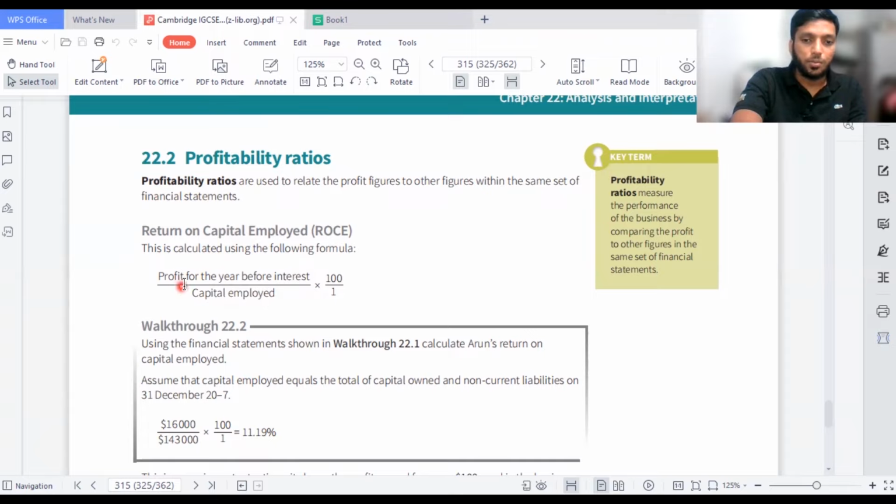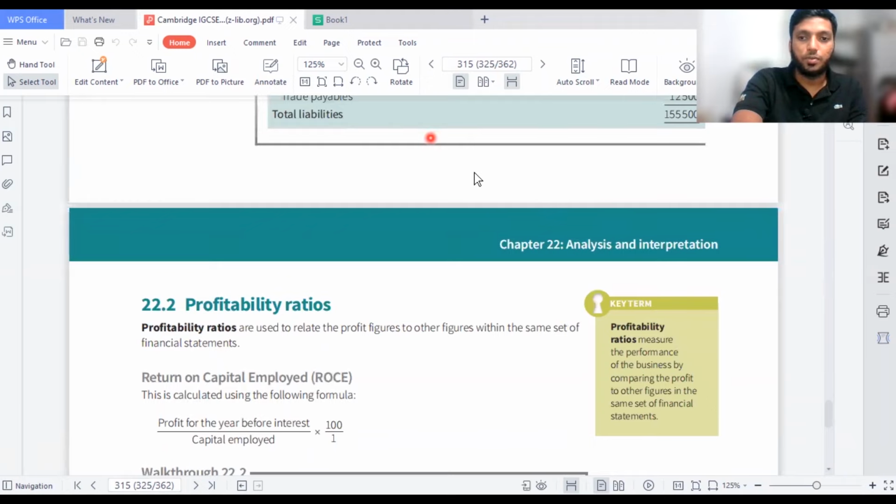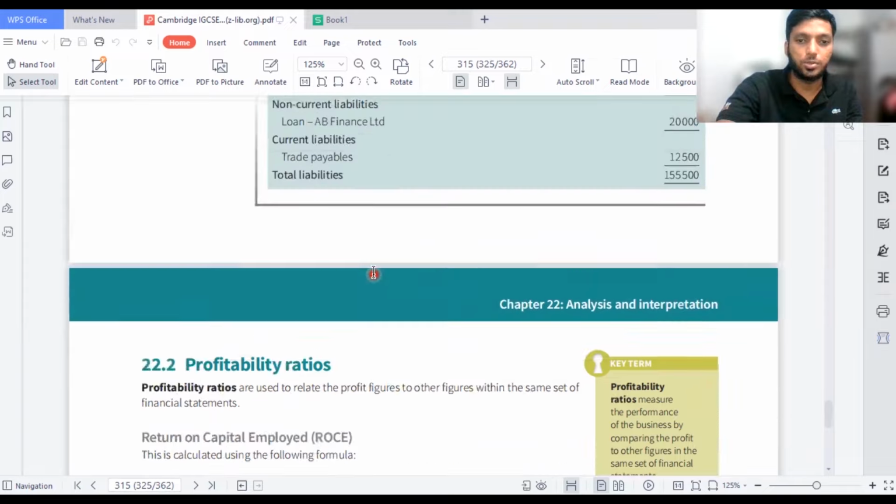Now when they say profit for the year before interest, what is the profit we should take? Let me explain that. But then how we calculate capital employed is also another question which you always need to find out. Here you might see that you take the profit for the year before interest divided by capital employed. Let me explain how you need to take the values above.